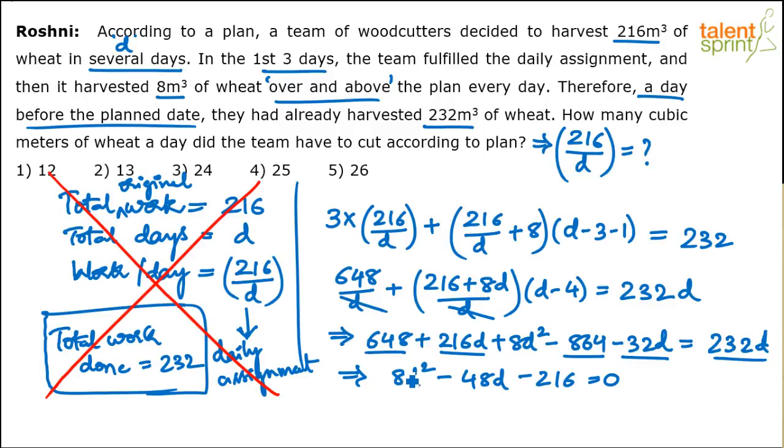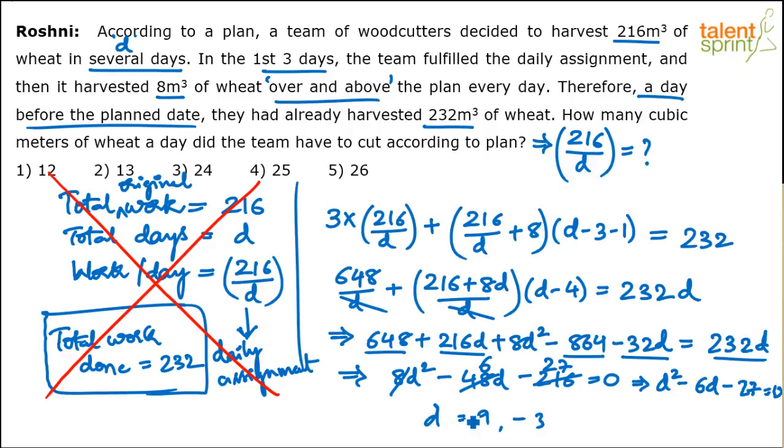So take 8 common. I think all are divisible by 8, right? 160 plus 56, 27. So finally we get D square minus 6D minus 27 equals 0. I think minus 9 and plus 3 will give you the answer. So D will come out to be 9 or minus 3.